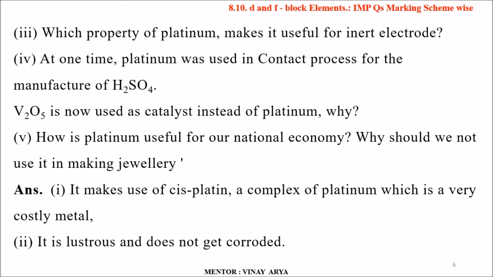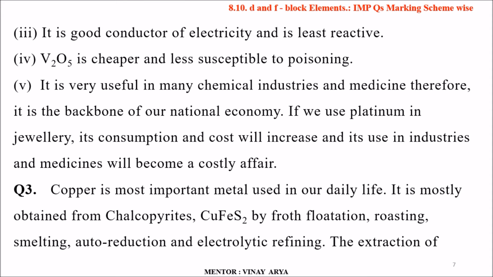The first part is, it makes use of cisplatin, a complex of platinum which is a very costly metal. Hence the therapy which is given in cancer is expensive. Second, it's lustrous and does not get corroded. Third part, it's a good conductor of electricity and is least reactive.